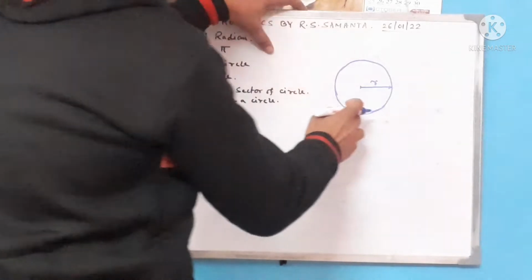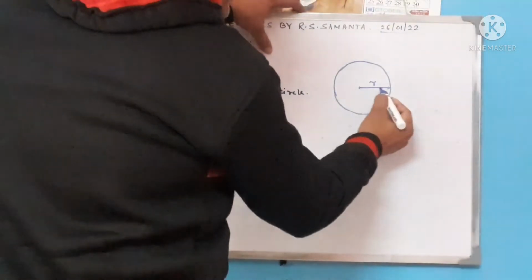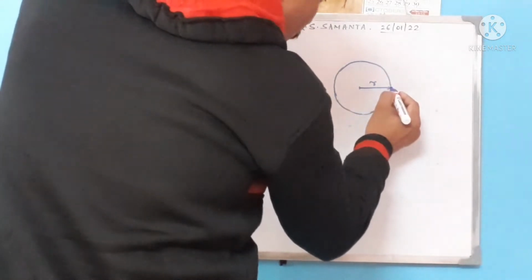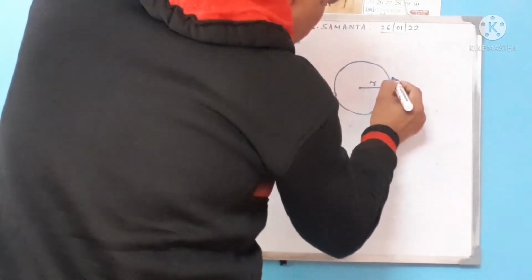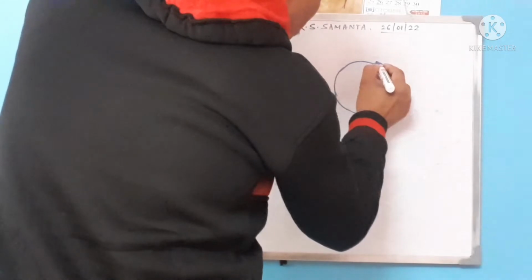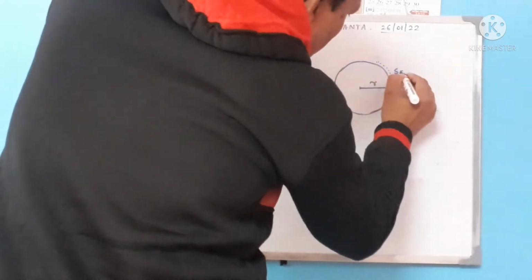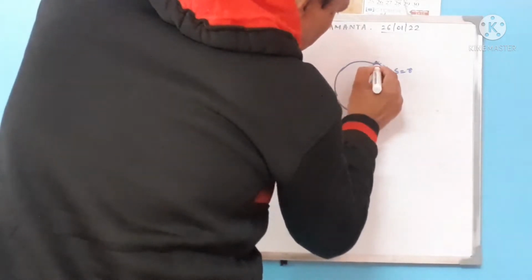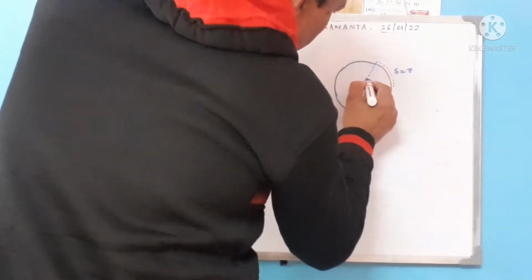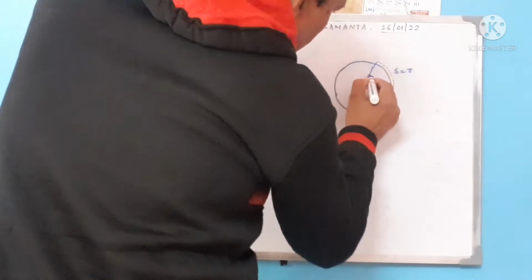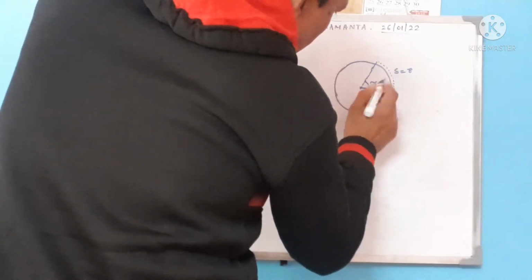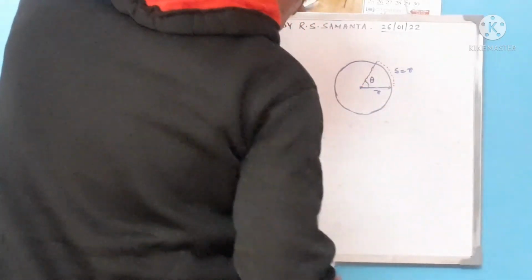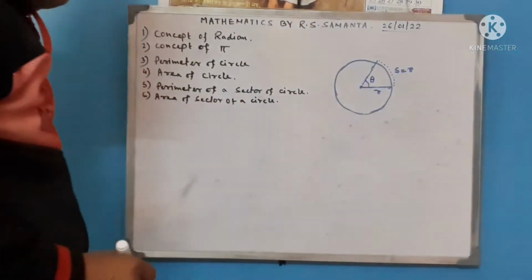Suppose this is a circle and the radius is small r. If we cut an arc along this path whose curve length is s equal to r, then this sector makes an angle theta at the center of the circle. This is known as 1 radian.